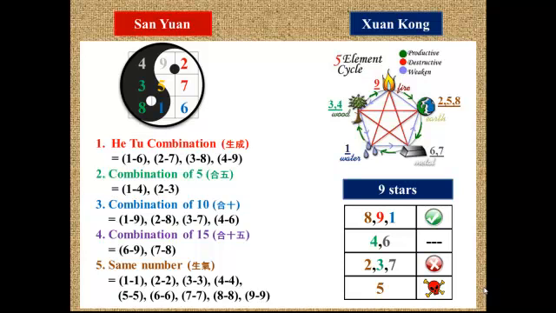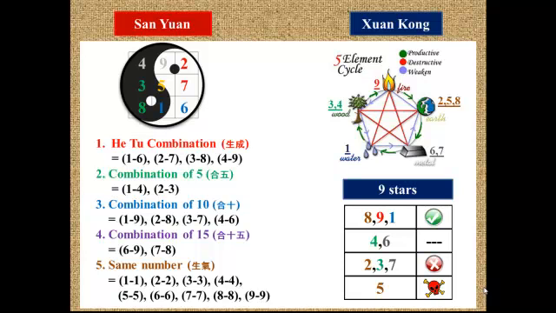For the productive cycle, 3 earth elements produce 2 metal elements, but 2 metal elements produce just 1 water element, and 1 water element has to support 2 wood elements. So all the cycles are unbalanced. This is one of the weak points of applying the later heaven to Xuan Kong flying star.